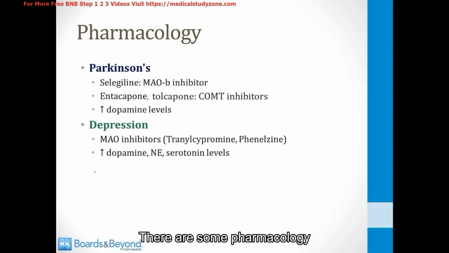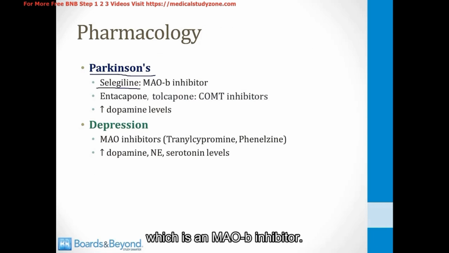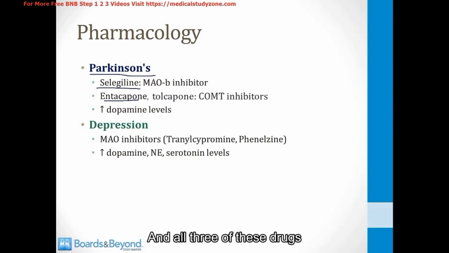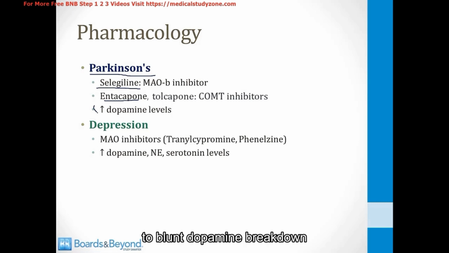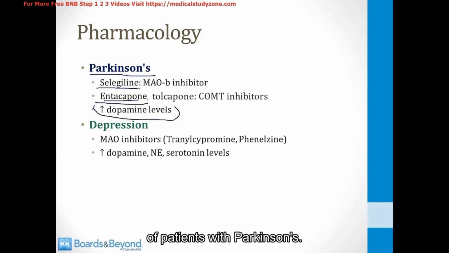There is some pharmacology that involves the MAO and COMT enzymes. In Parkinson's disease, there is a drug called selegiline, which is an MAOB inhibitor. There are also two Parkinson drugs called entacapone and tolcapone, which are COMT inhibitors. And all three of these drugs are administered to patients with Parkinson's disease to blunt dopamine breakdown and raise dopamine levels in the basal ganglia of patients with Parkinson's.